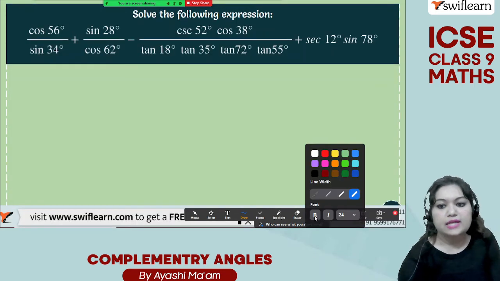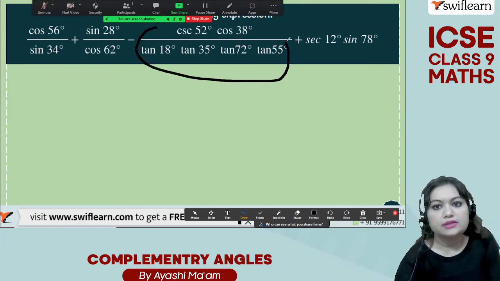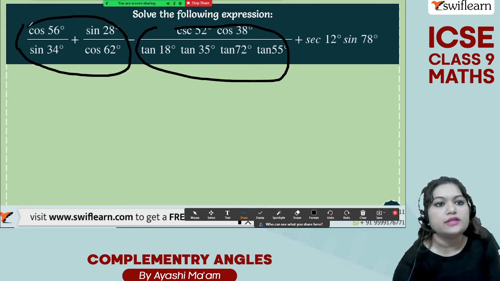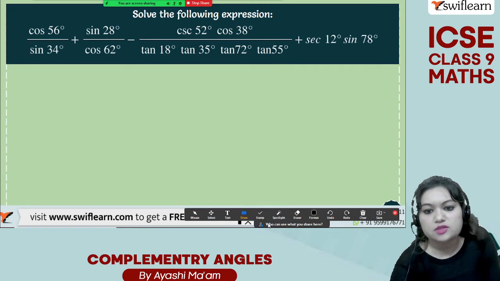Okay, next I will now take this term and I will solve it. I have taken these two terms and I got the answer as 2. I will now take another term and I will solve it.